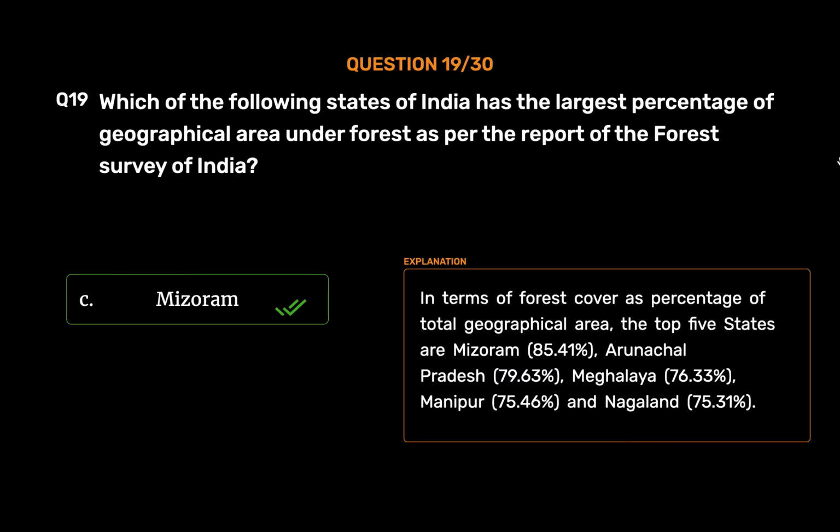Mizoram. In terms of forest cover as percentage of total geographical area, the top 5 states are Mizoram, 85.41%, Arunachal Pradesh, 79.63%, Meghalaya, 76.33%, Manipur, 75.46%, and Nagaland, 75.31%.